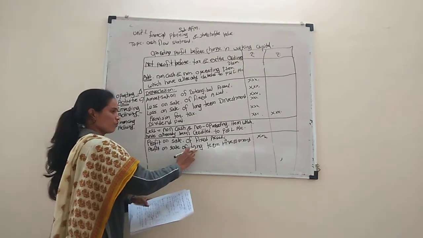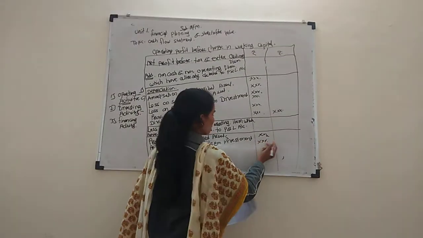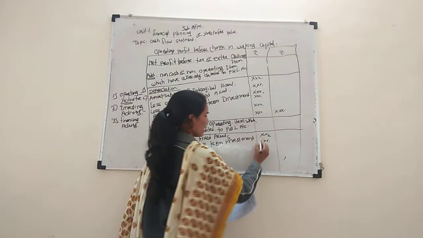This column is the amount, and this is the total.